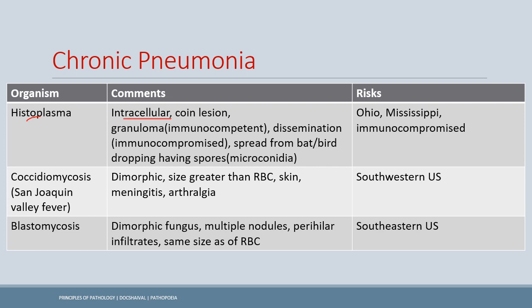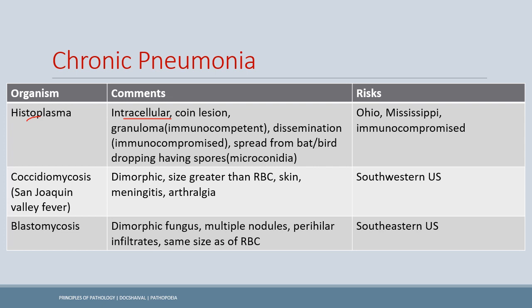Now histoplasma is intracellular, and we can remember this by thinking that the histoplasma size is lesser than the RBC, and the macrophages are capable of phagocytosing this histoplasma, and so tens and hundreds of histoplasma are seen in the macrophages. Now in contrast, coccidioidomycosis is larger than the RBC, and blastomycosis has the same size as the RBC. So yes, you can think that they are not actually phagocytosed by the macrophages, because recall the size of the macrophages is almost similar to the RBC.